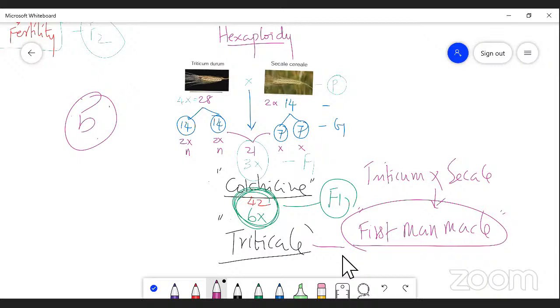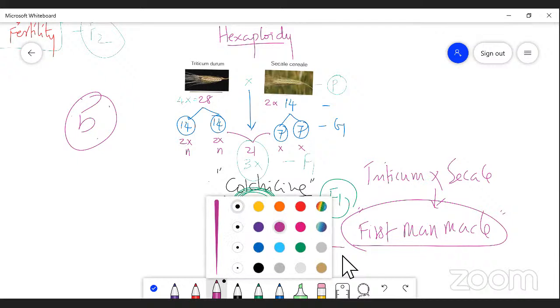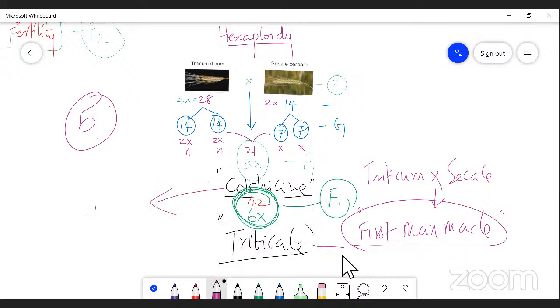These 42 chromosomes are derived by the use of colchicine. Actually, the F1 generation has chromosome number 21. This 21 chromosome is doubled by the treatment of colchicine. It is a chemical agent. It is obtained from the colchicum plant, right? So it is an alkaloid. I'm talking about colchicine. It is an alkaloid.